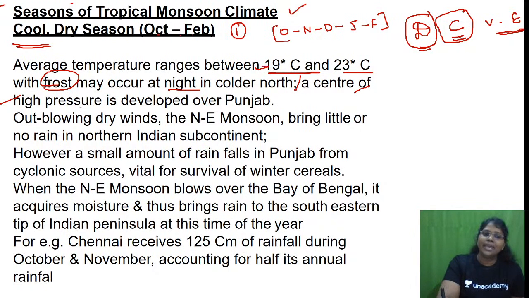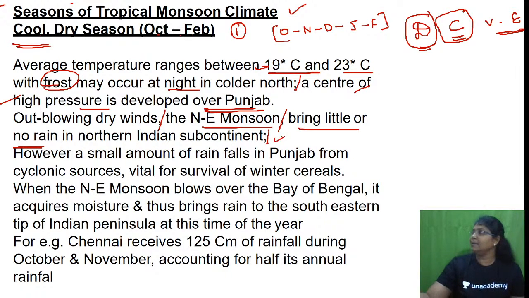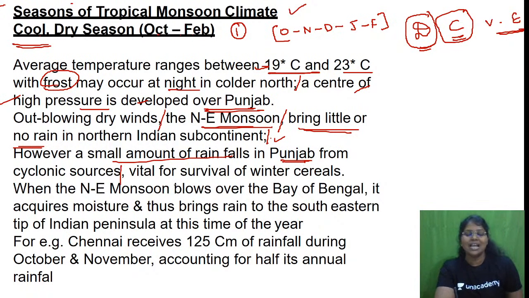A center of high pressure is developed over Punjab. Outblowing dry winds, the northeast monsoon, bring little or no rain in the northern Indian subcontinent. However, a small amount of rain falls in Punjab. Why? Because of the disturbances from cyclonic sources, vital for survival of winter cereals.